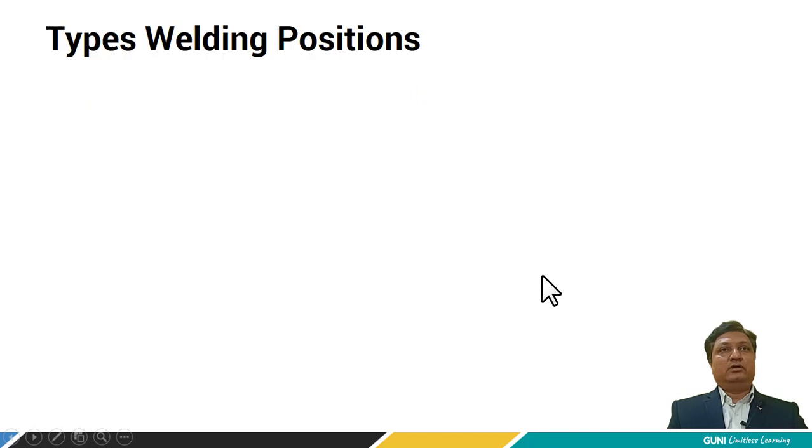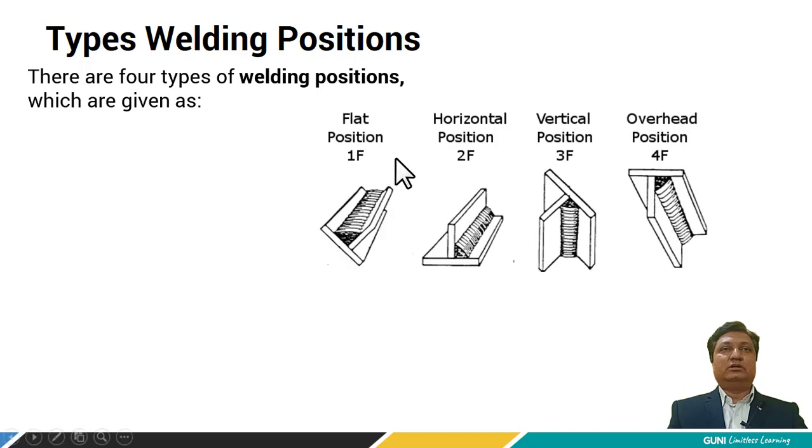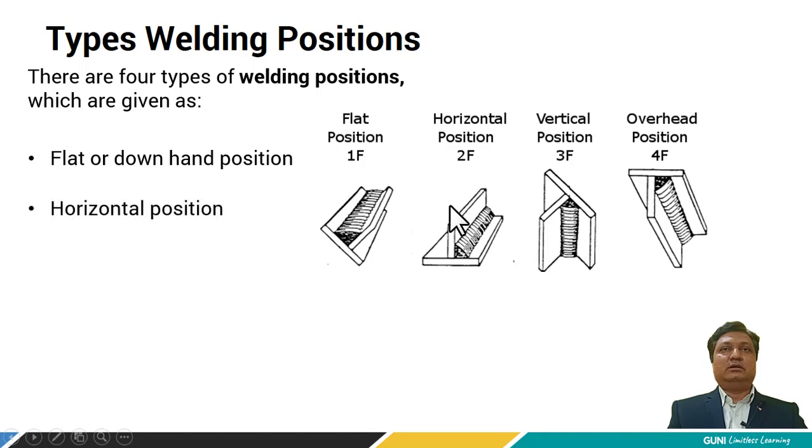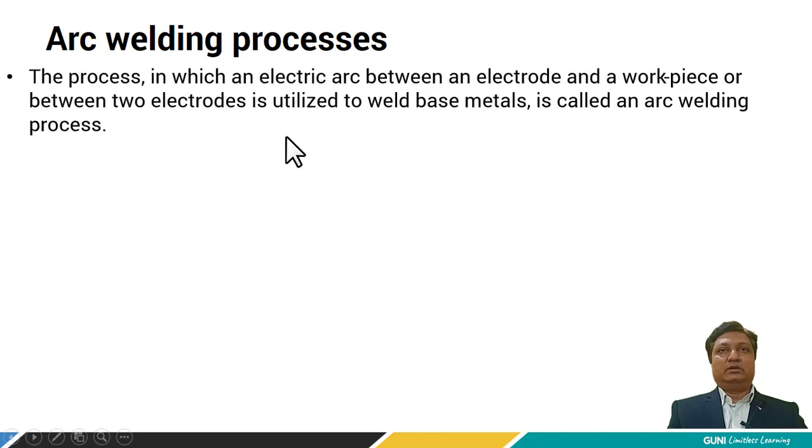There are four types of welding positions which are given as flat or downhand position, horizontal position, vertical position and overhead position. Arc welding process: the process in which an electric arc between an electrode and workpiece, or between two electrodes, is utilized to weld base metal is called an arc welding process.